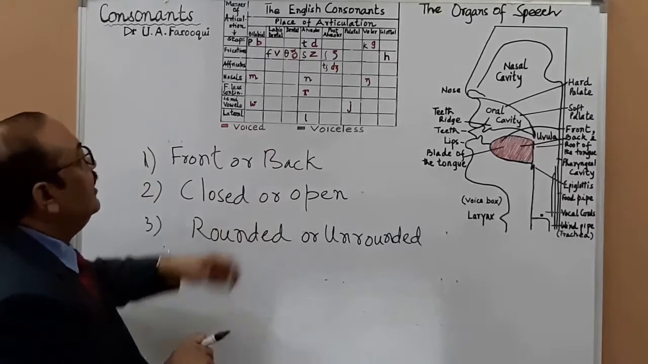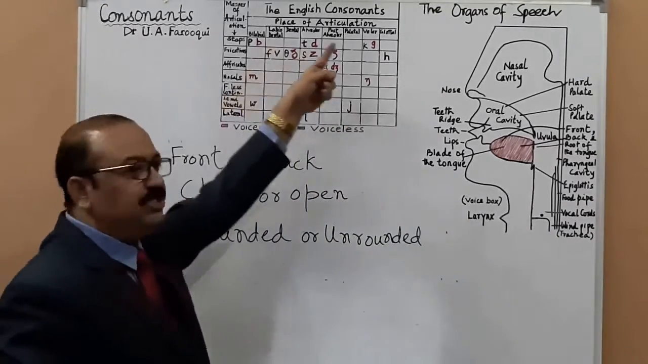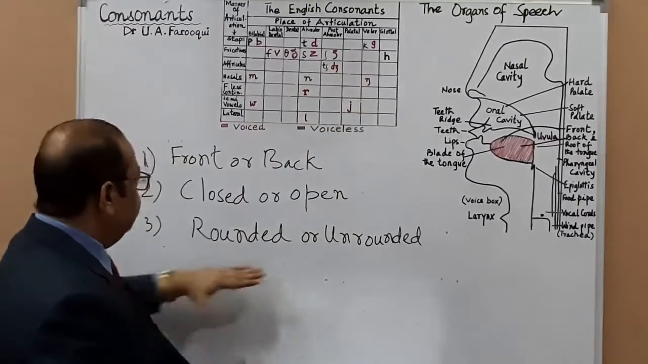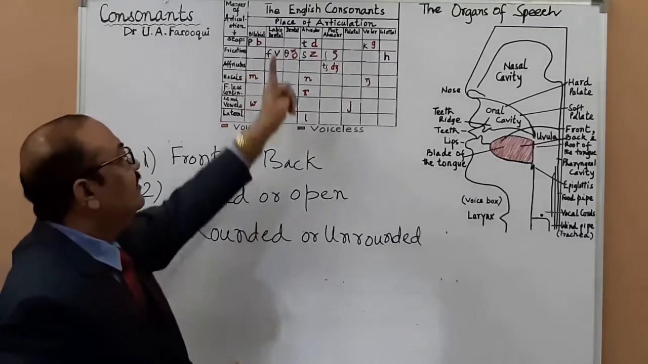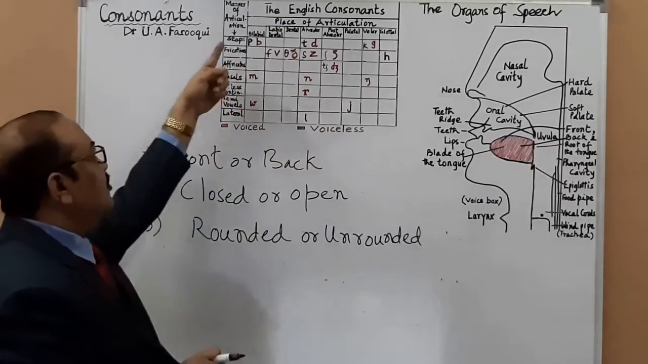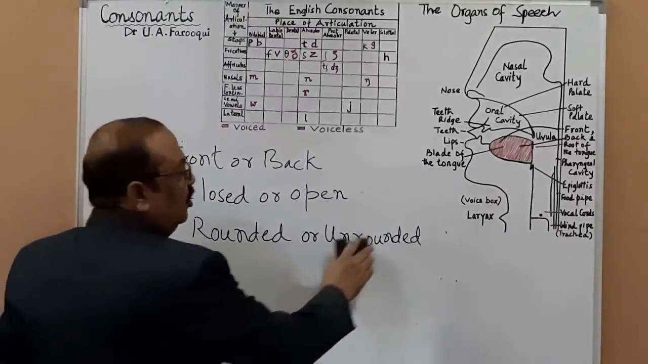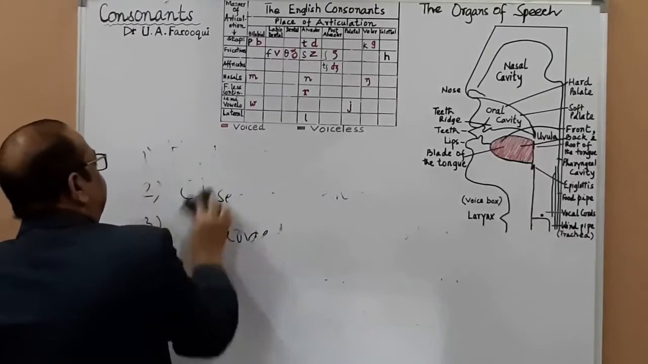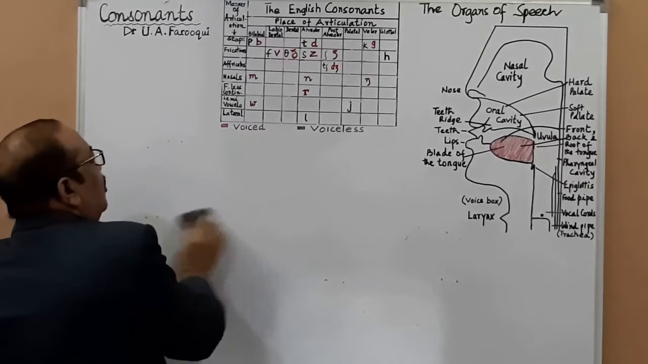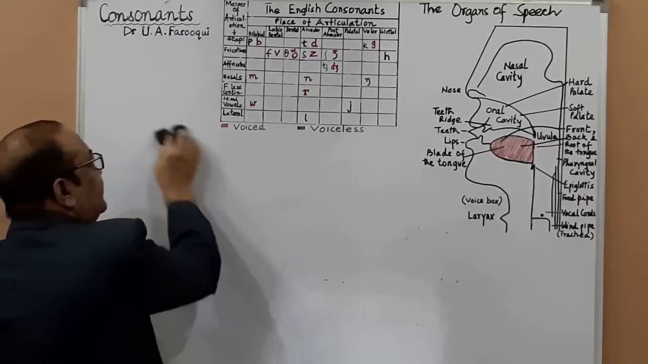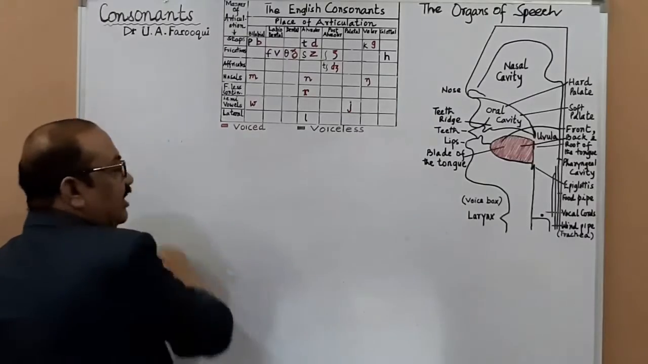Even while we discuss consonant sounds, we have a three-term description. Number one, place of articulation. Number two, manner of articulation. And number three, voiced or voiceless, whether the sound is voiced or voiceless. This is the third term of description. So this is how you are going to write in the exam.